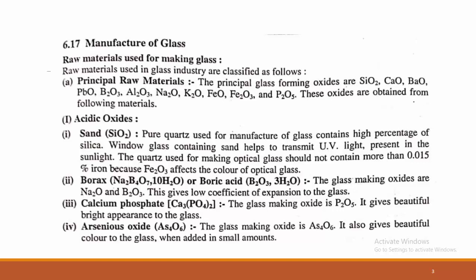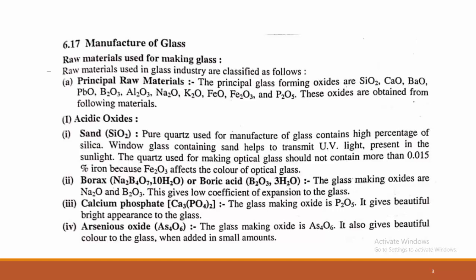The principal glass-forming oxides are silica, calcium oxide, barium oxide, lead oxide, borax, alumina, sodium oxide, potassium oxide, and ferrite. These oxides are obtained from different materials. So basic oxides and non-volatile inorganic oxides are the basic raw materials for the manufacture of glass.